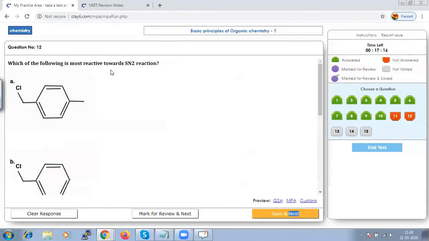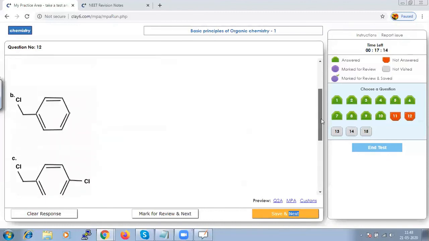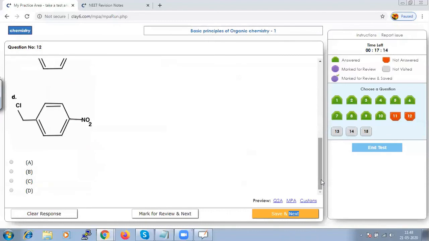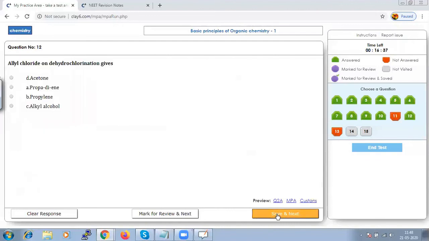Which of the following is most reactive towards SN2 reaction? Once again, the same concept applies for the order of SN2 reaction. When we learn in detail about SN2 reaction, it would be simpler: with increase in polarity, the ion pair attack of the nucleophile will increase. Hence, the rate of the reaction will also increase. It is a concept for the SN2 reaction. Hence, our option D should be the right option. Let us save that and go to next.